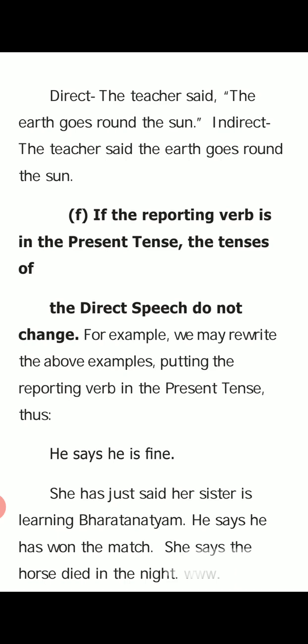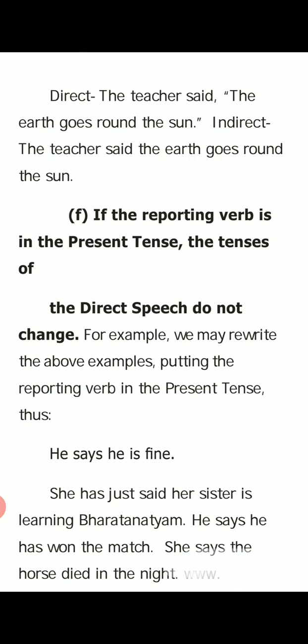A lot of changes I told, all the tenses will change, if the reporting verb is said only. If the reporting verb is in the present tense, no tense change. If the reporting verb is in the present tense, the tense of the direct speech does not change. Like for example, we may rewrite the above example.